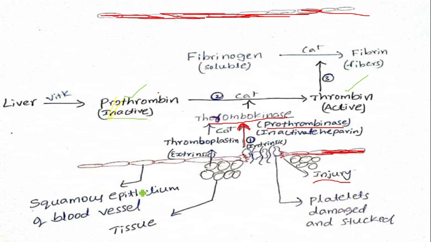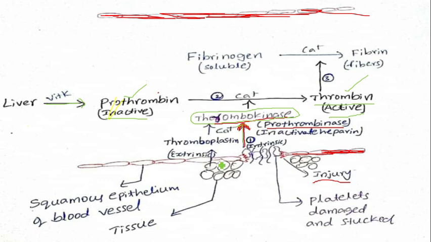Prothrombin is an inactive form which is produced from the liver, and it is converted into active thrombin by the enzyme thrombokinase. This thrombokinase is produced from the damaged platelets.